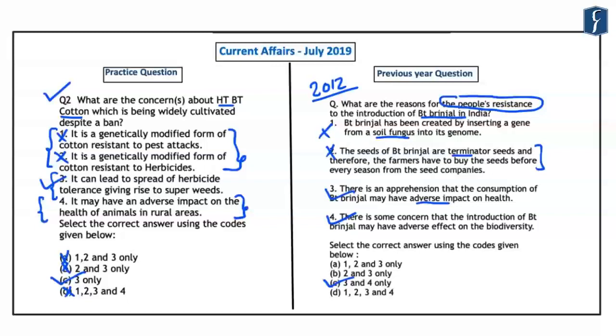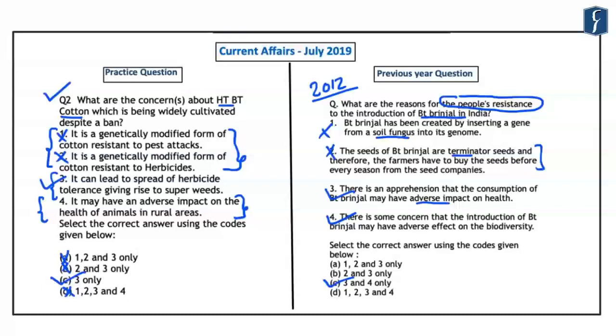So first is that anytime you attempt a question in the preliminary examination, you should read the demand of the question carefully. So as we can see in this question, it talks about the concerns about the cultivation of HTBT cotton, and it does not talk about the characteristics or the advantages of this HTBT cotton.